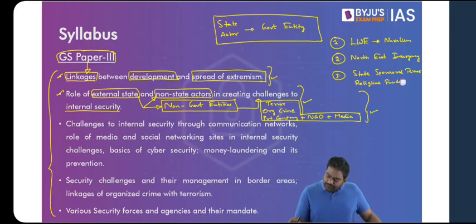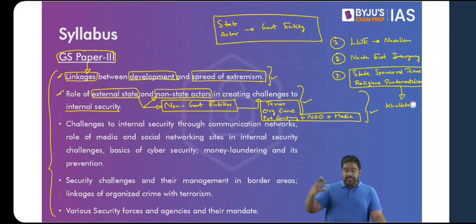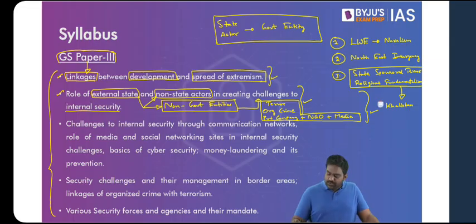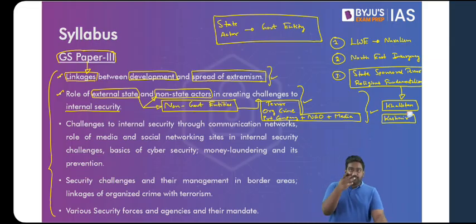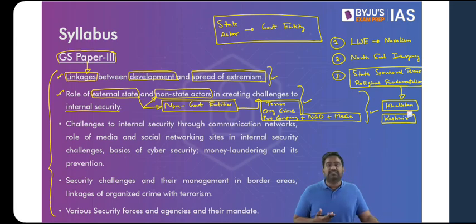How radical religion could be misused to trigger terrorism and create a threat for India. So under state-sponsored terrorism and religious fundamentalism, we are going to look at the Khalistan movement, which has been a major security threat. It has been quite in the news over the last 1 year as well. We are going to talk about the extremism seen in Kashmir, the terrorism and insurgency that we have witnessed in Kashmir, which is largely sponsored by Pakistan. We're going to study this in detail.